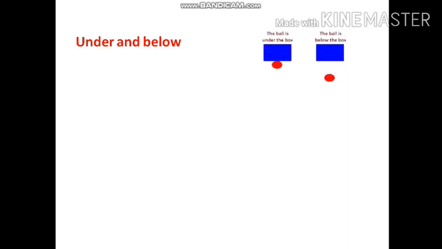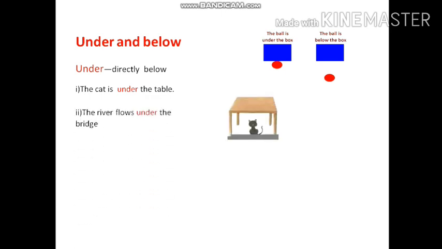Next we move on to under and below, which mean a level lower than. Look at the difference between under and below in the picture. Under means directly below. The cat is under the table. The river flows under the bridge.